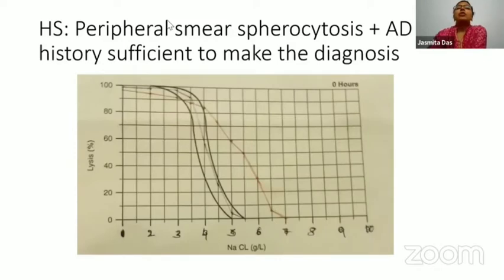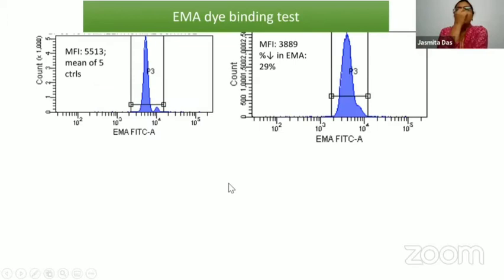However, you can confirm it by doing the incubated fragility test, where the red line shows the patient's sample, and you can see that clearly the cells are more fragile than the normal cells, which are marked in blue. The control is marked in blue. You can confirm your diagnosis further by doing the eosin-5-maleimide dye binding test, and you can clearly see here that this is the control. The MFI is 5513, while the patient's MFI is reduced, and there is a fall in the fluorescence because of deficiency of the band 3 protein in the membrane.